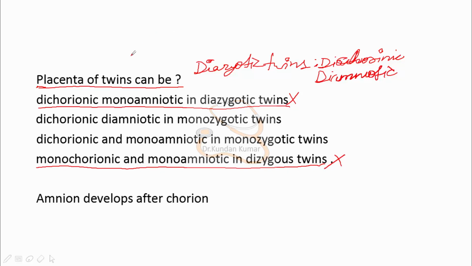Okay, now let's read these two options. Dichorionic diamniotic in monozygotic twins. Okay, and dichorionic and monoamniotic in monozygotic twins.